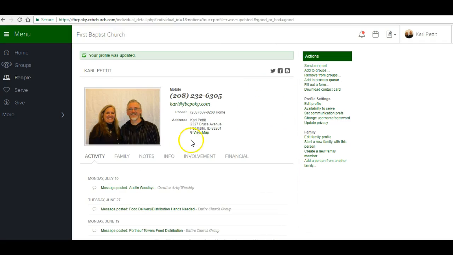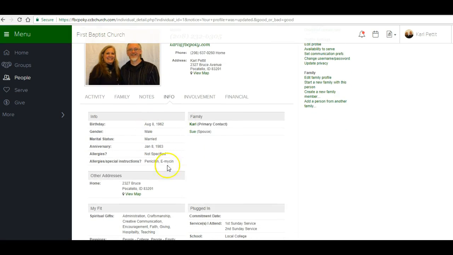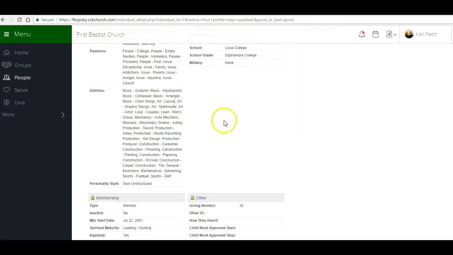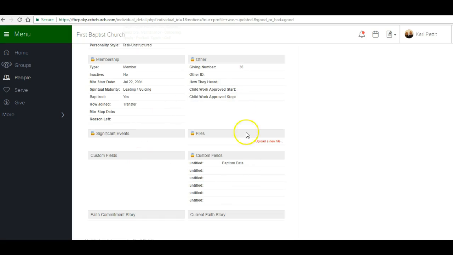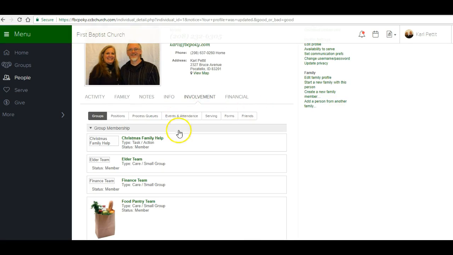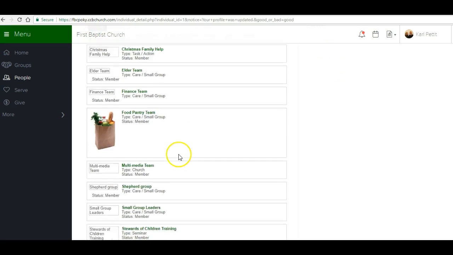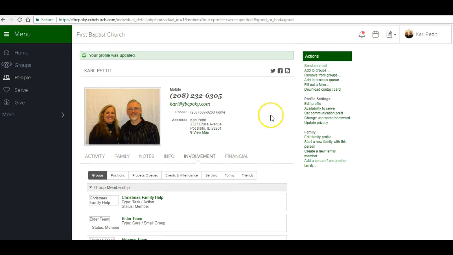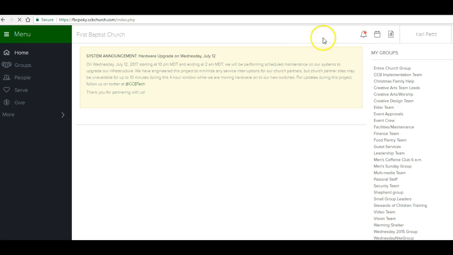So everything you put in there will show up. So if you go down here to look in Info, here is all the information we just started looking at, and then here is all of your spiritual gifts, all of your passions, your abilities, etc., all listed through here. So you can see that in one snapshot. And then also your involvement. Well, I'm involved in these groups, or I'm involved doing this, and it shows you all that you've been involved in or have participated in since you've been there. That is pretty much it.